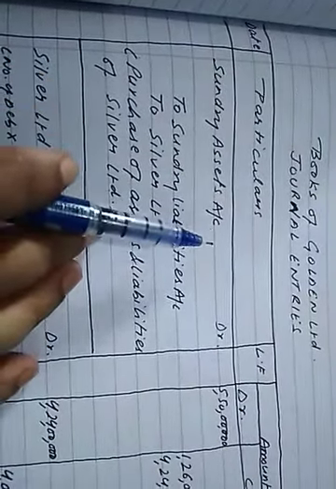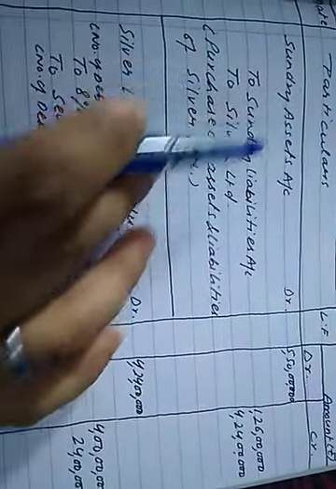Assets purchased will be shown on the debit side because assets are increasing, 5 crore 50 lakh. Liabilities are increasing, 1 crore 26 lakh to Silver Limited. The amount is 4 crore 24 lakh, which can be calculated by deducting 1 crore 26 lakh from the total 5 crore 50 lakh, because this amount is not mentioned in the question. Whatever we have done here in the journal entry is to be written as a narration within brackets: purchase of assets and liabilities of Silver Limited.